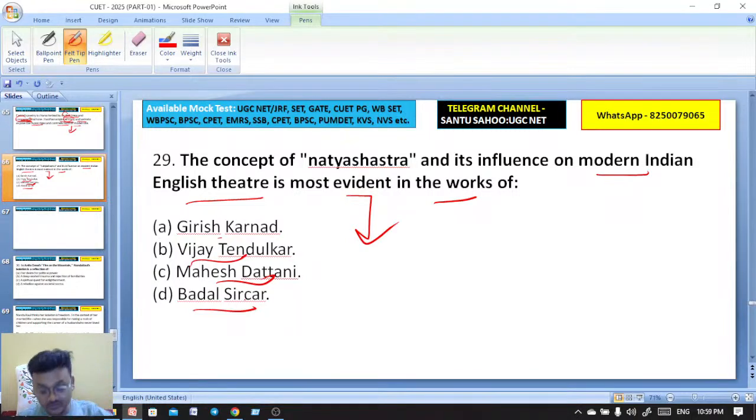Girish Karnad. Exactly, Neetu, it's Girish Karnad. In the work of Girish Karnad, we find the concept of Natya Shastra and its influence. Girish Karnad is the right answer. Muskan, exactly, Girish Karnad is the right answer.